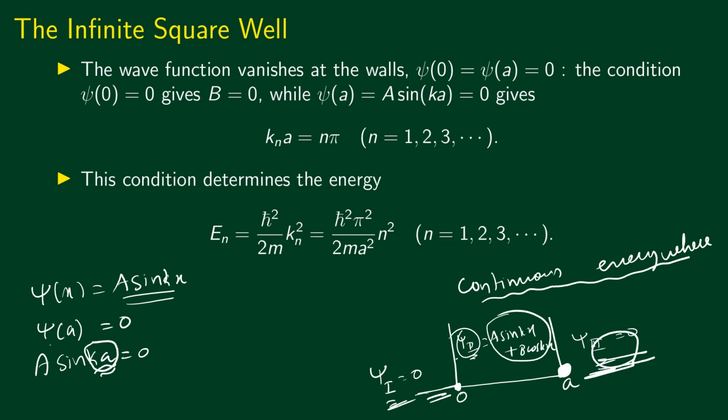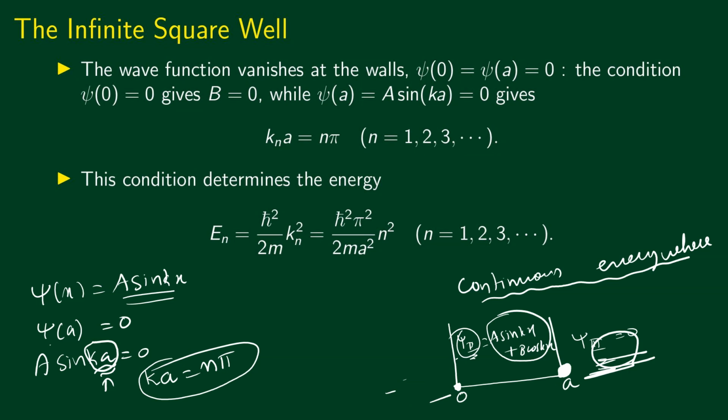Now we know the solution to this. Sine ka will be equal to 0 for ka equal to n pi. So a sine ka would be 0 if ka is an integral multiple of pi. We know that sine pi, 2 pi, 3 pi, all these are 0. Now what does this mean?